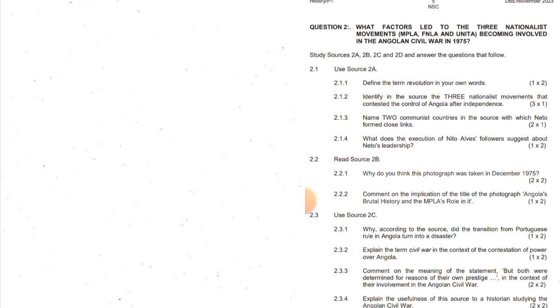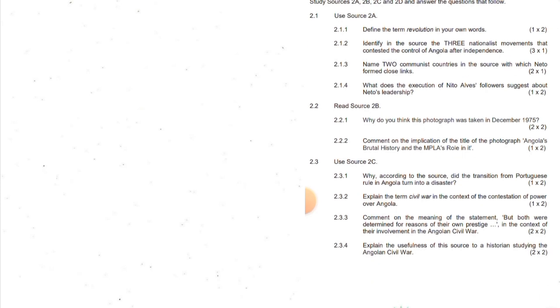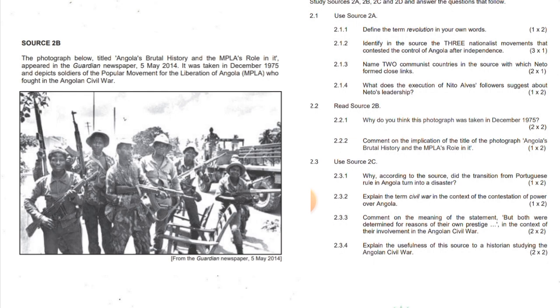Okay. 2.2. Refer to source 2B. Why do you think the photograph was taken in December 1975? To consolidate and display power against the other nationalist movements, to convince the Angolans that they were in control, and to intimidate other parties. Okay, you will see other answers on the screen, obviously.